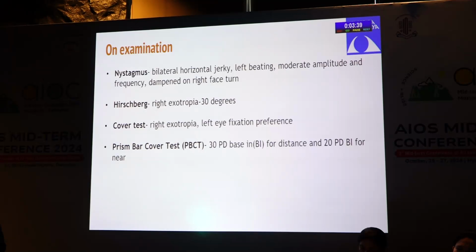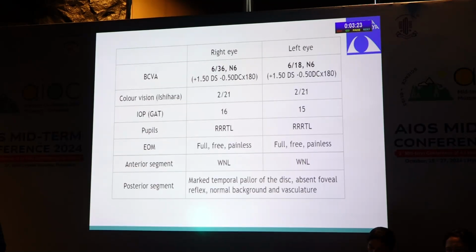on right face turn. On Hirschberg, she had right exotropia of 30 degrees, and on cover test, she had right exotropia with left eye fixation preference. On prism bar cover test, she had 30 prism diopters base in for distance and 20 prism diopters base in for near. Her best corrected visual acuity was 6/36 N6 in the right eye and 6/18 N6 in the left eye with refractive correction.